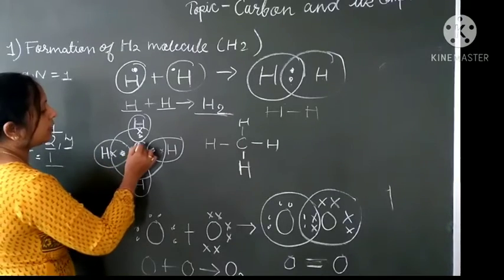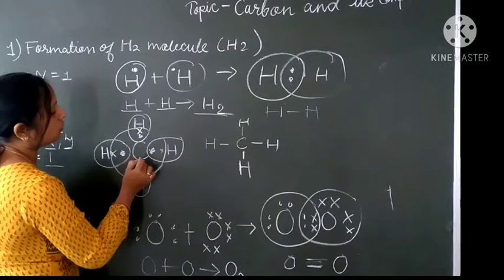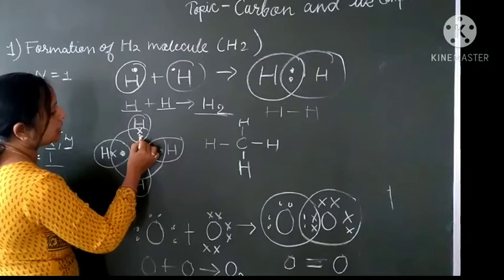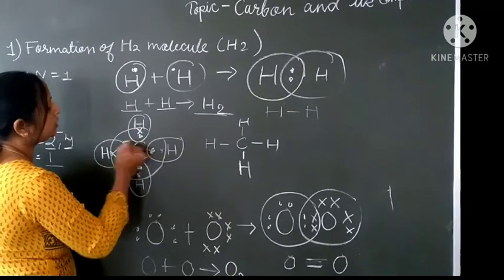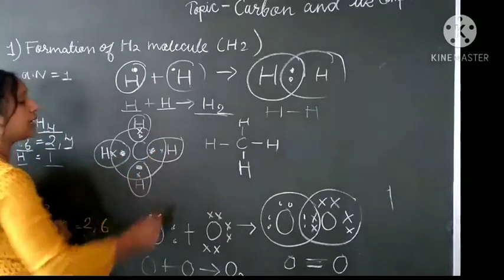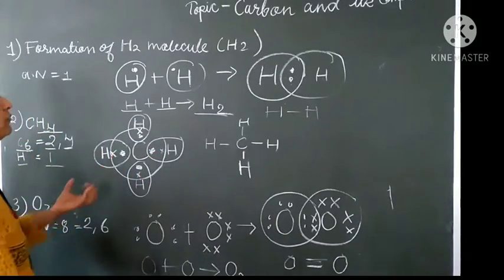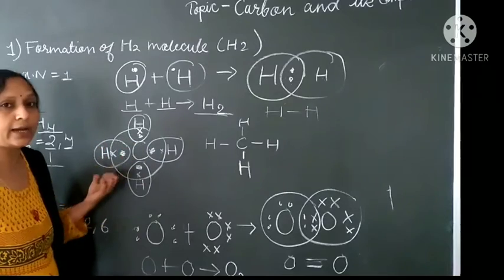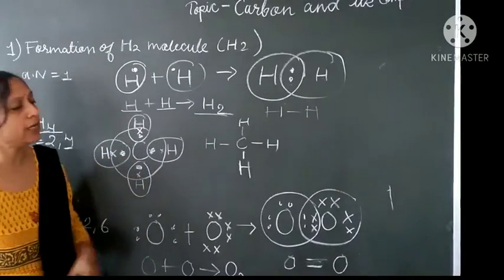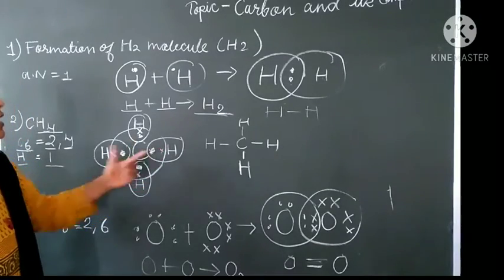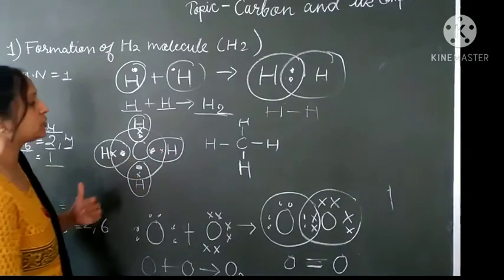What about carbon? Carbon will also get its noble gas configuration. Here it is getting 2 electrons, here also 2, here 2, here 2: 1, 2, 3, 4, 5, 6, 7, 8. So carbon is also getting 4 electrons from 4 different hydrogen atoms. So carbon is attaining its noble gas configuration, and hydrogen is also attaining its noble gas configuration.